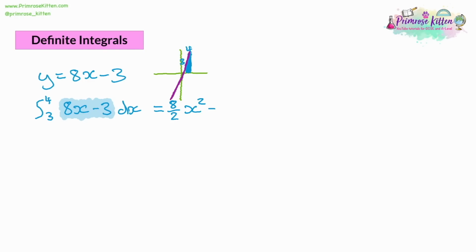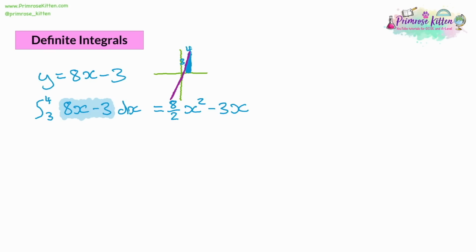There isn't one, so there isn't an x. We're going to pop one in, because that -3 is -3 to the x to the power 0. So now it'll be x to the power 1. And we divide the 3 by the new power, which is 1. 3 divided by 1 is 3. And now it's integrated. So how do we find the area under the curve using this?